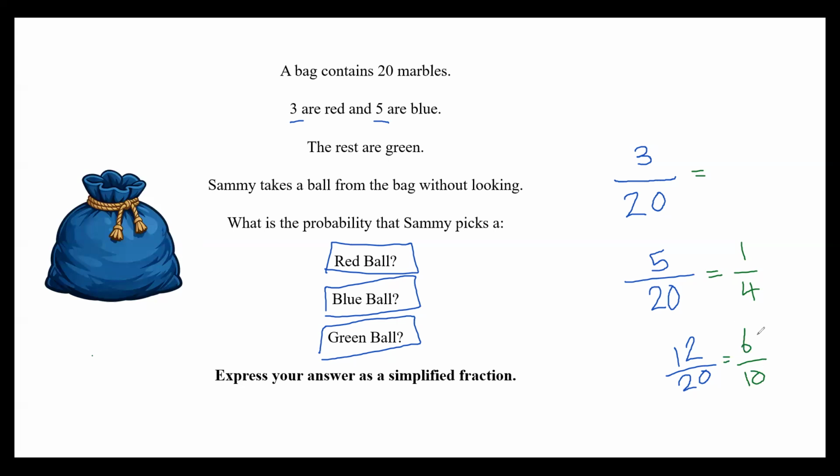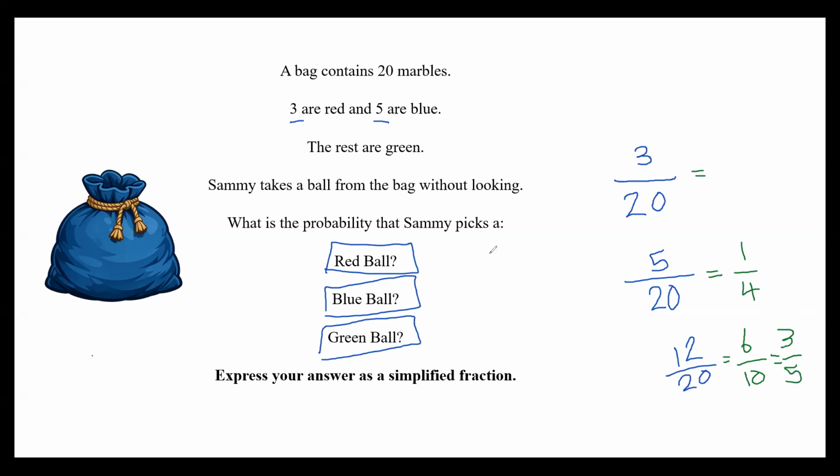Scarlett, take a look at the answer, 6 over 10. Are we finished, or can we simplify it further? You can divide it by 2 again. We can divide it by 2 again. Okay, so what result do we get if we divide both by 2? You will get 3/5. Amazing, 3/5. So that's the correct answer.